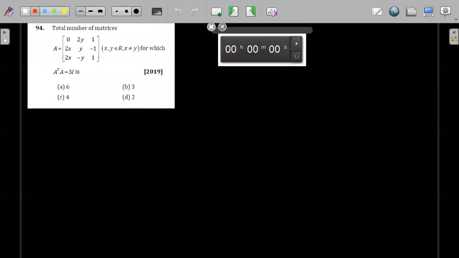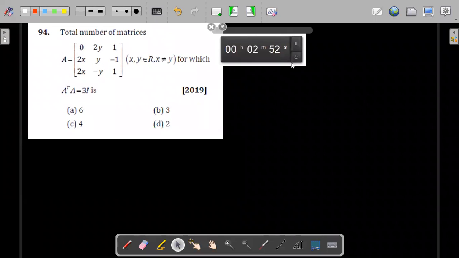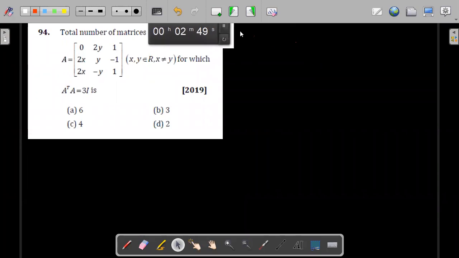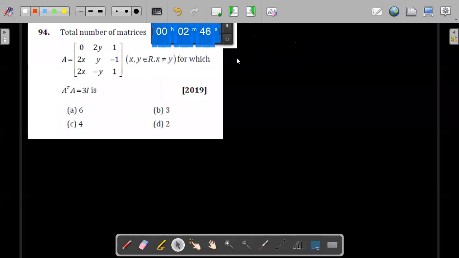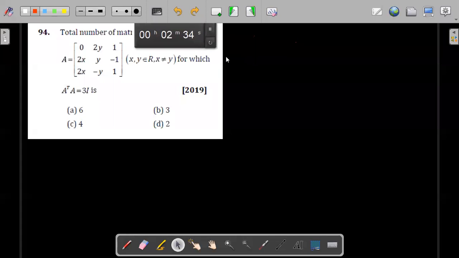Solve this. C. Okay, fine. Yes, C is correct.